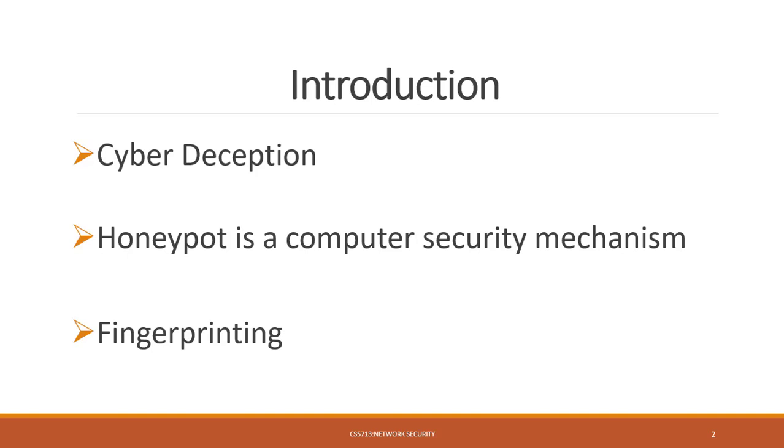In the introduction, there are different terms. Deception is an approach to deceive or mislead users into believing that the given information is beneficial to the user, while at the same time protecting the real assets and the owner's intention. A honeypot is a computer security mechanism set for detecting, deflecting, and counteracting attempts at unauthorized use of information.